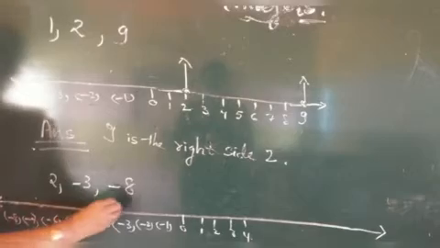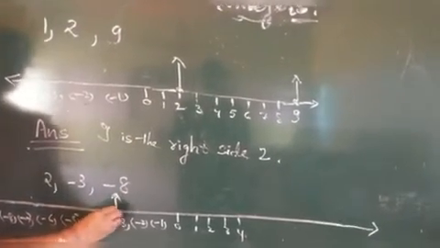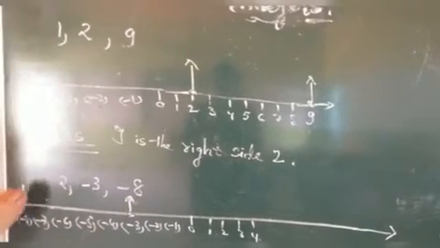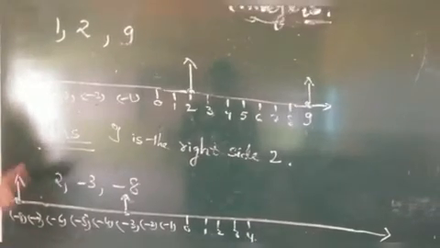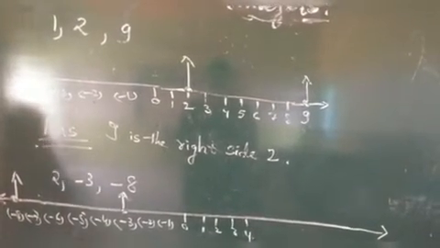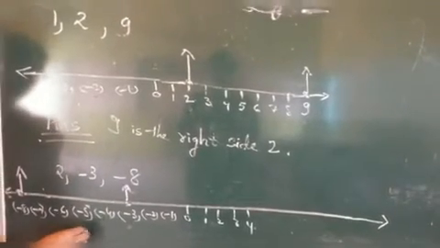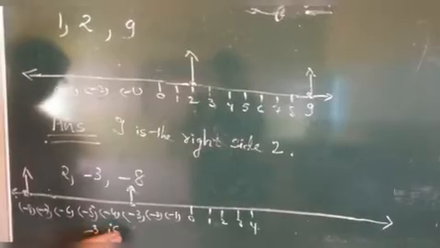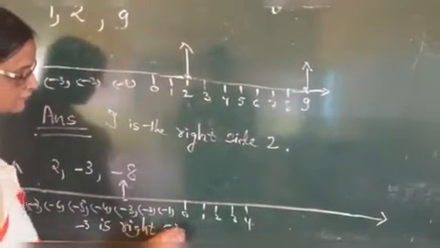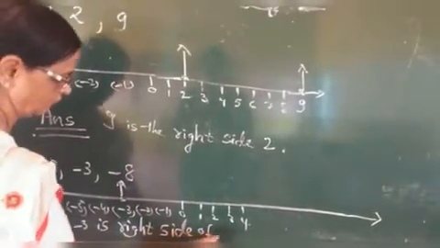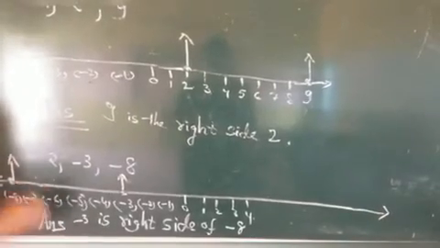Where is minus 3? Okay, it is here. Where is minus 8? Here it is. Which one is on the right side of the other one? Yes, very good. Minus 3 is on the right side of minus 8. It is our answer.